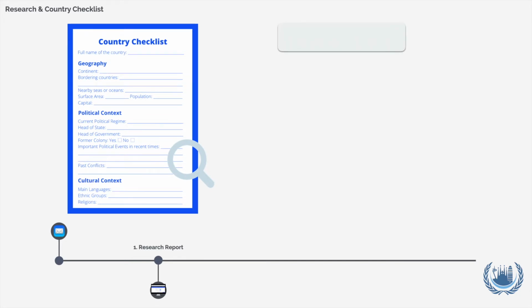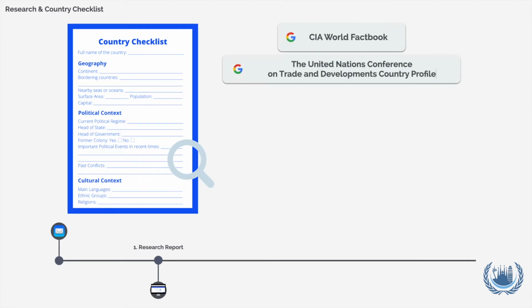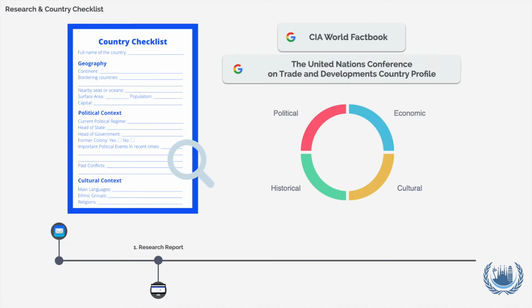To get this information, we recommend you visit websites like the CIA World Factbook or the United Nations Conference on Trade and Development's country profiles. These are good places to get reliable information about the cultural, historical, political, and economic context of your delegation. To find past actions taken by the UN, you can go to the UN's digital library.